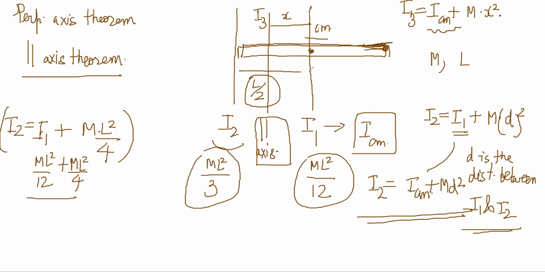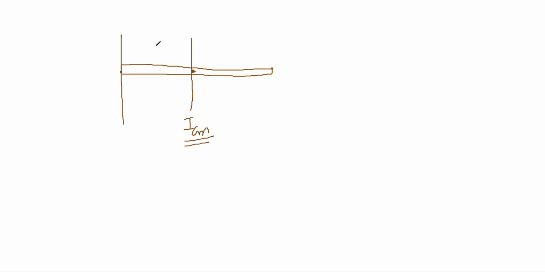This X is the distance between the parallel axis and the other axis which passes through the center of mass. Now there is a great chance of making mistakes here, because many times people forget that it is important to take the ICM in this. You cannot take just any two axes and write that relation.